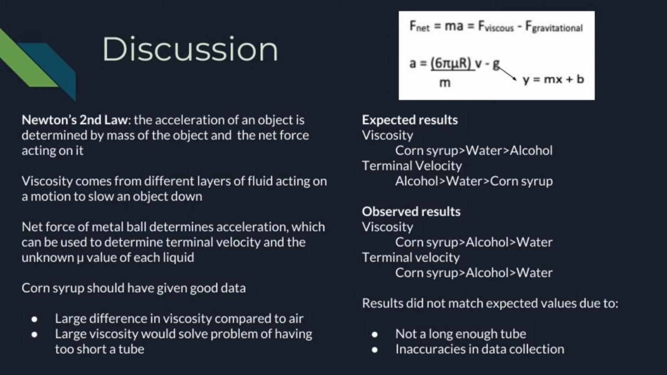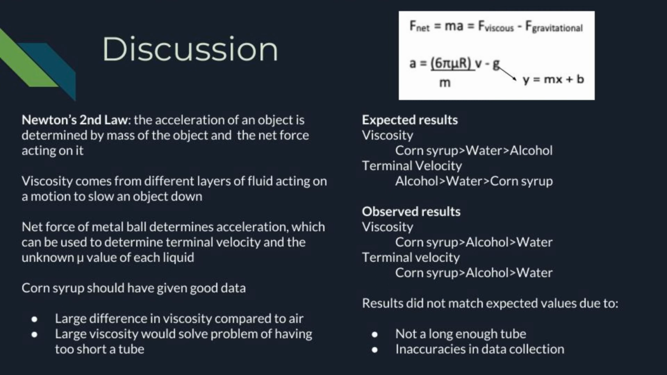Our expected results should have shown corn syrup being the most viscous, and alcohol would have the fastest terminal velocity due to its low viscosity, which means less force acting against the ball as it falls. Instead, we found alcohol to be more viscous than water, but this could be attributed to the very little data we collected and not having a long enough tube to drop the ball in, so we could not collect enough data to accurately calculate viscosity.